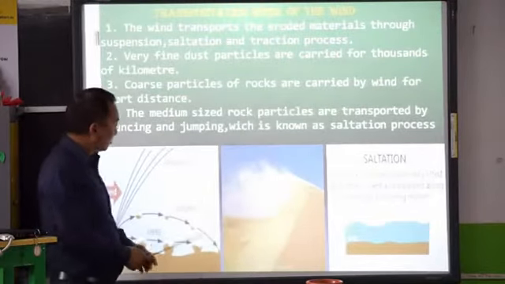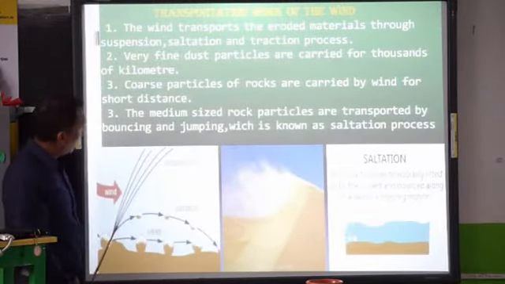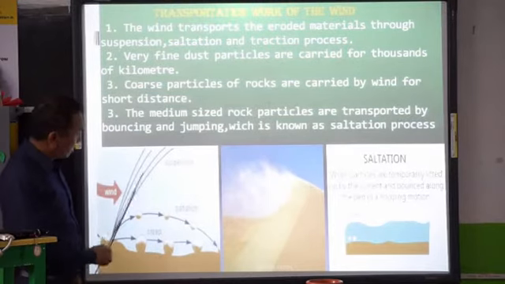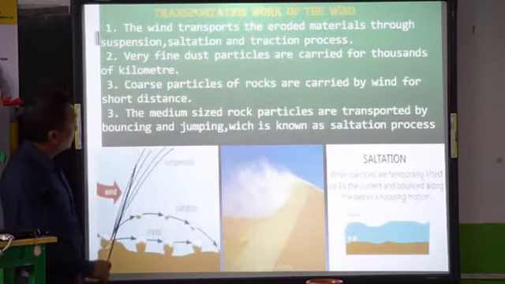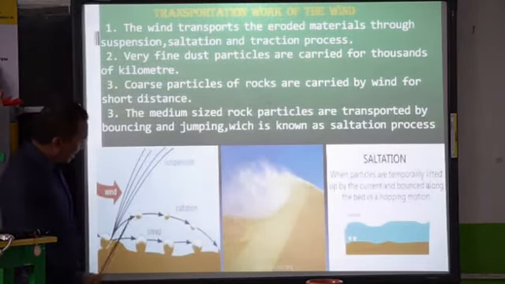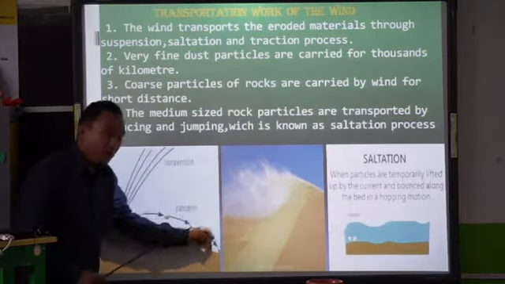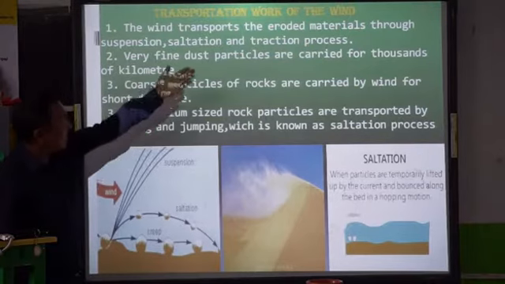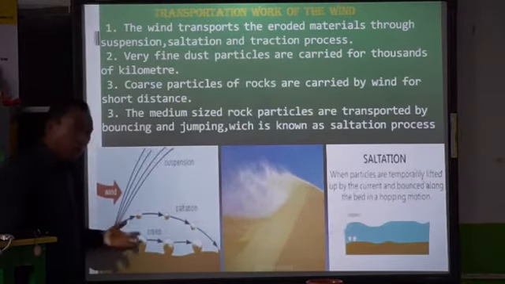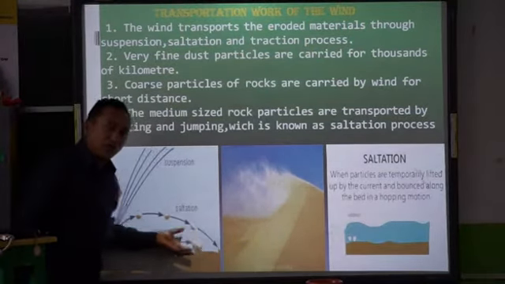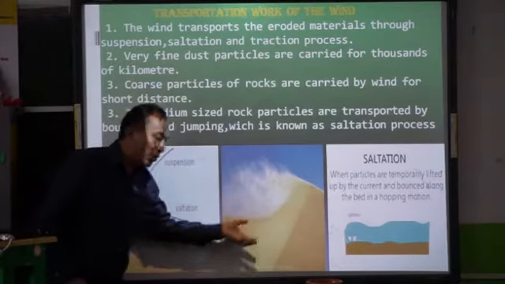This process here. Suspension. See? Suspension, saltation. Bigger particles jump, hop and move. And then you can see this traction process when the bigger boulders roll on the ground. They are pushed by the wind and they roll on the ground and move.